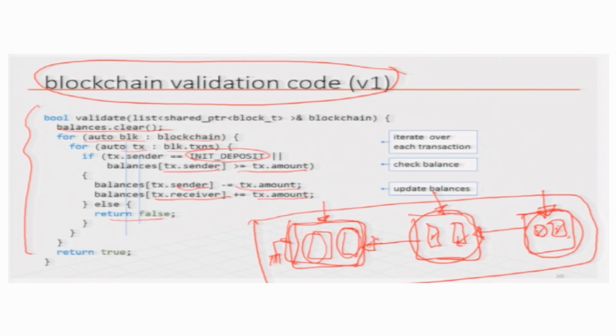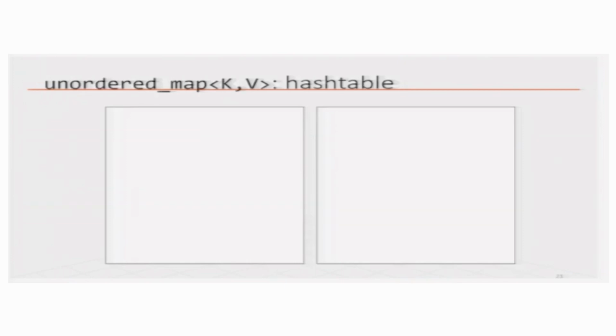So, in this I have one side effect, which is the balances table at the current condition of the blockchain. The blockchain is a growing structure, but at any point when the blockchain is at this stage, maybe later on there will be more here, but right now I have up to this. So, at this point if I validate, not only do I validate all the transactions, but I also construct the balances table. So, in the beginning of this validate call, I clear out the balances if there was any previous information, and then we start reconstructing the balances field. So, this is how this is done. Now, how are we keeping the balances table?